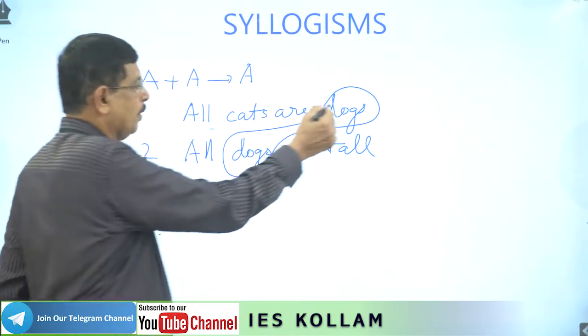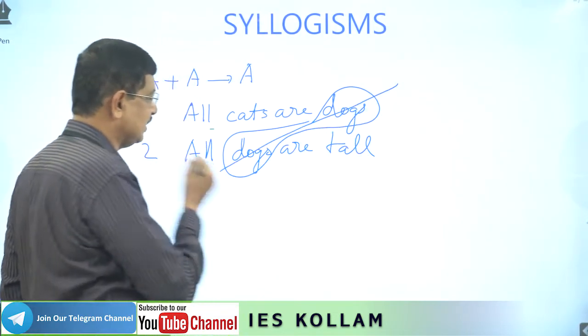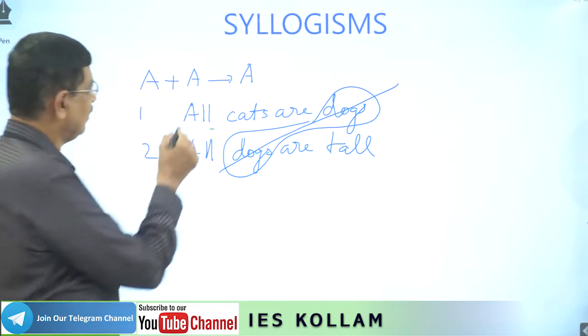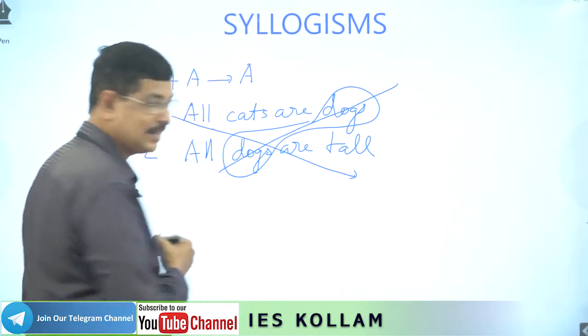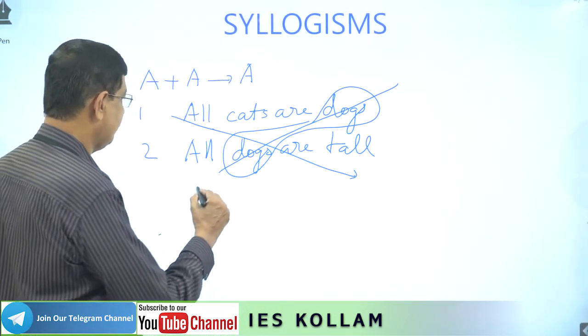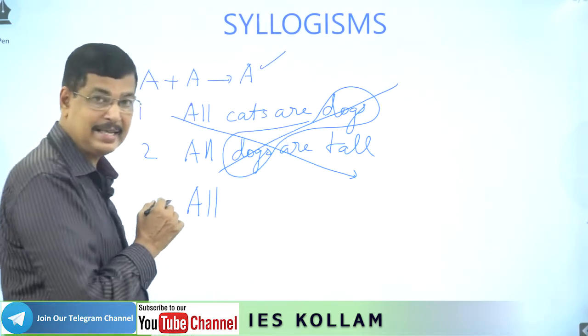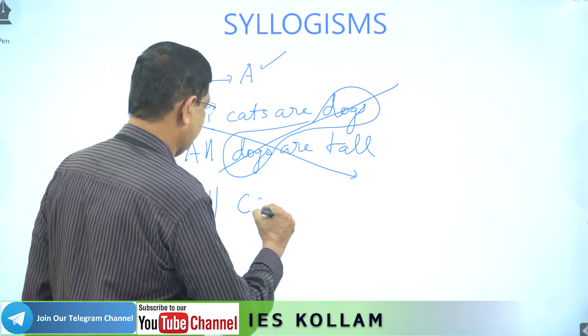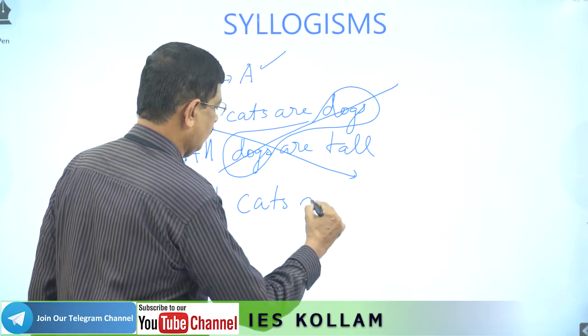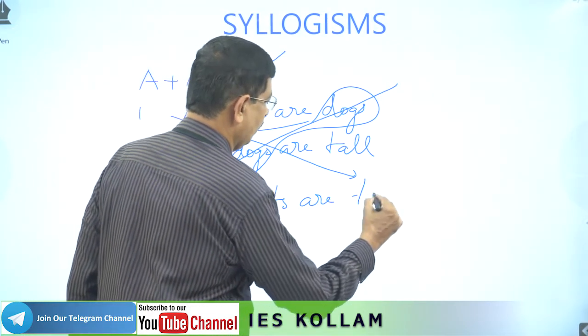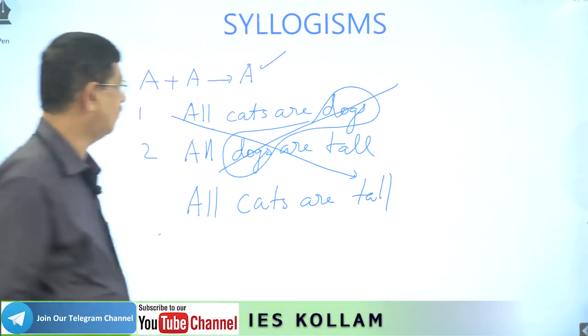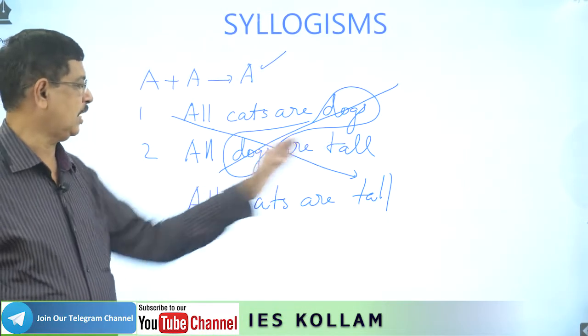This dog is common. Therefore, we can cancel these two, and take the first and last for the final result. The format of the answer is A. All cats are tall. Very simply we can arrive at the answer. All cats are dogs, all dogs are tall.